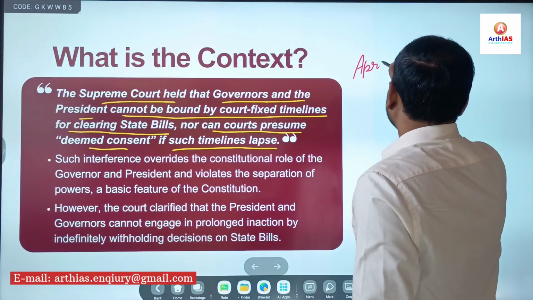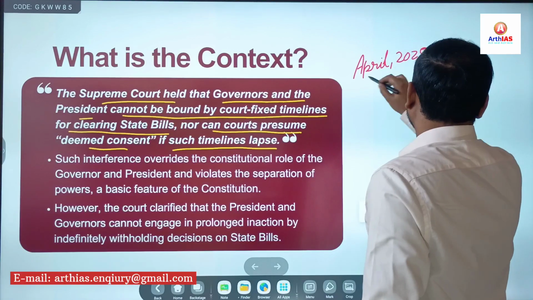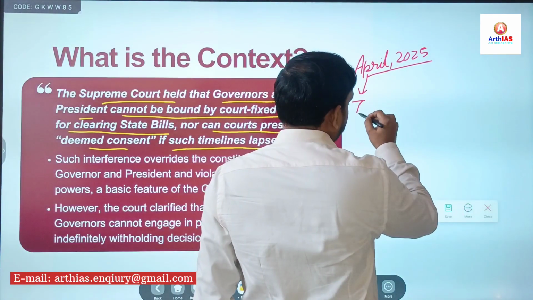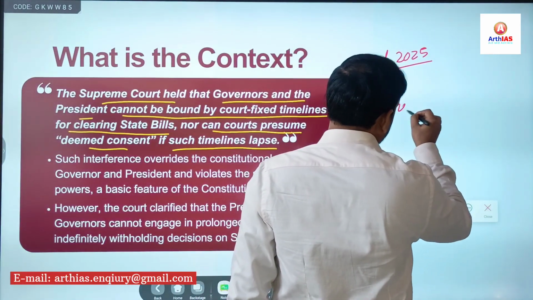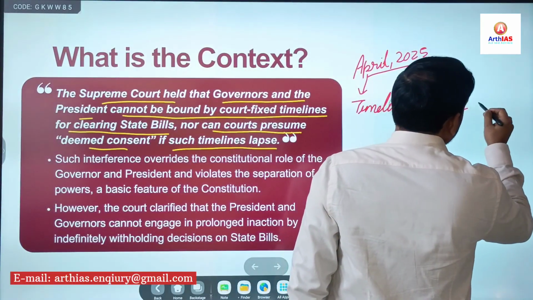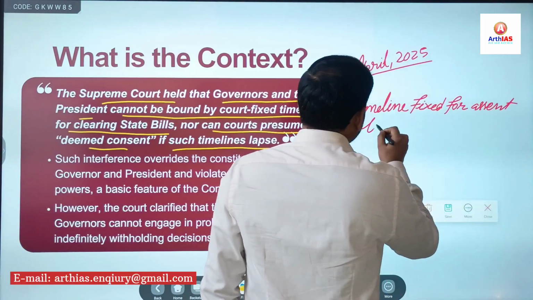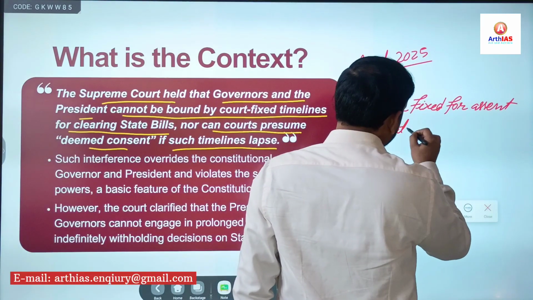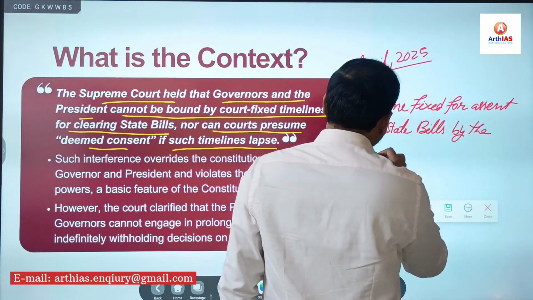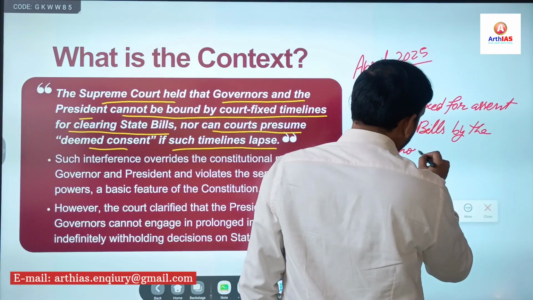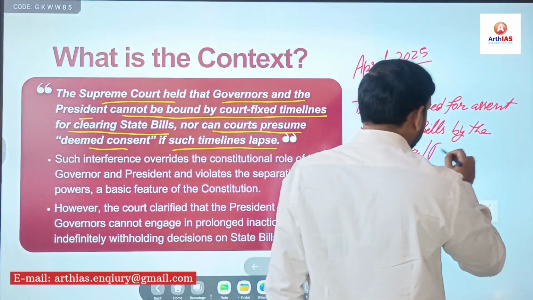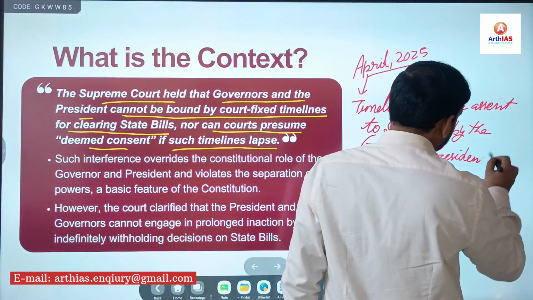In April 2025, the Supreme Court gave a verdict, and in that verdict it fixed a timeline for assent to state bills by the governor, or if it is reserved by the governor for the consideration of the president, then even the president.